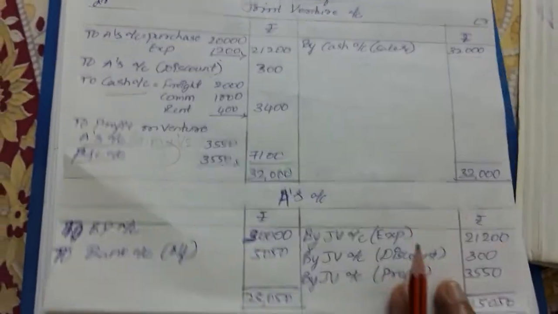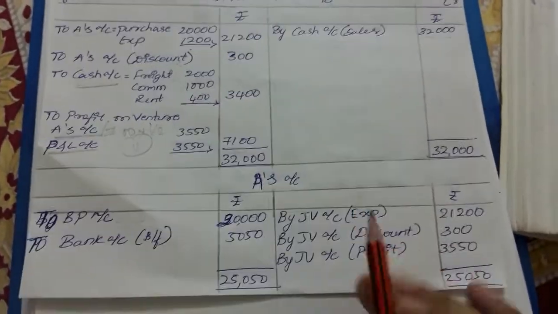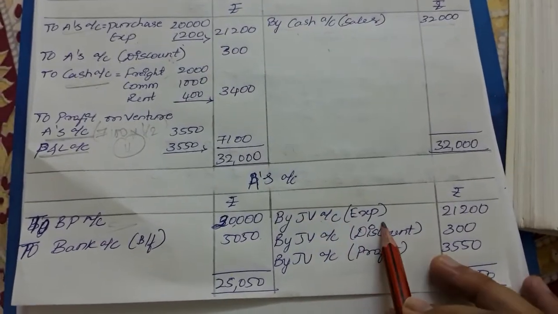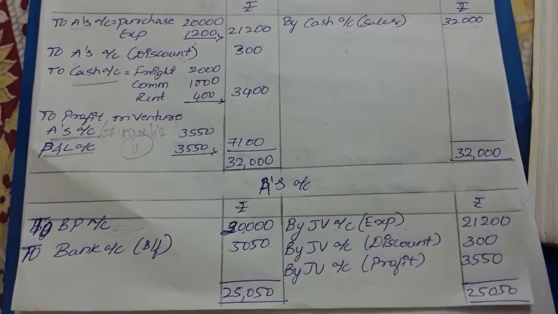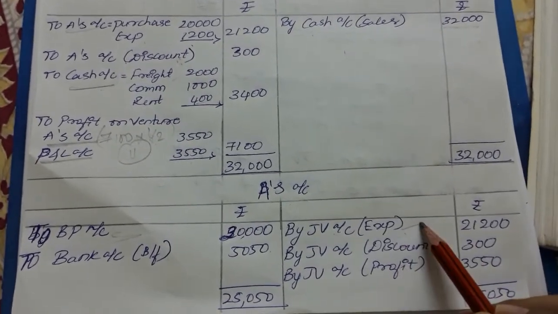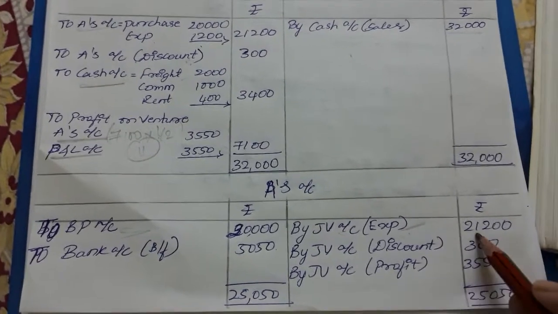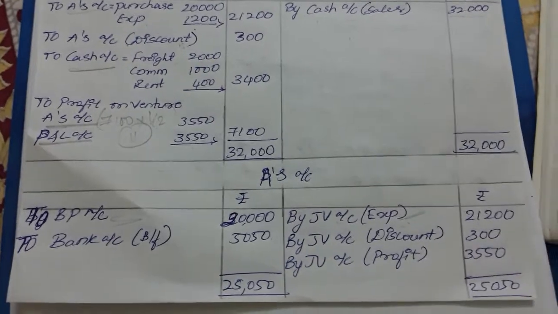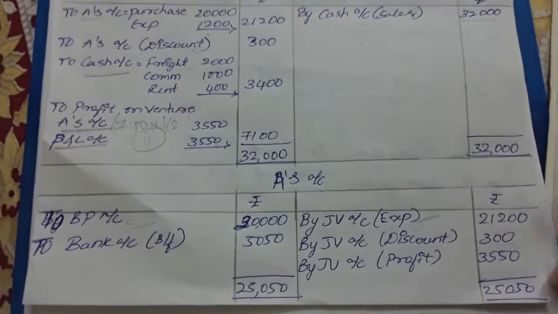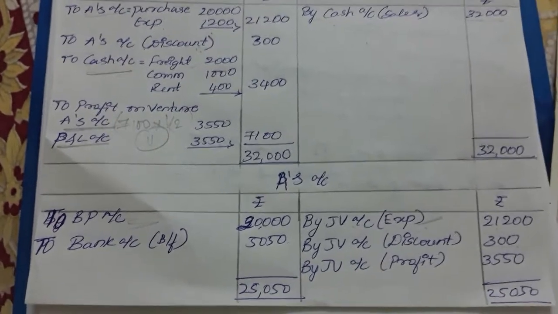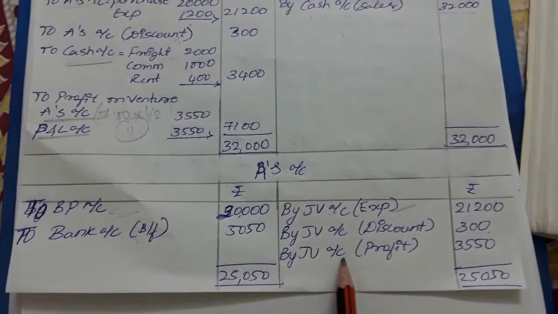As it is profit, this is the profit account. Next, in the books of B, we need to prepare A account. Consider all the money, all the goods or furniture, all the materials brought by A, all the expenses paid by A; these need to be recorded, and the discount he has given also needs to be recorded. Discount: it is a personal account, so debit the receiver, credit the giver.